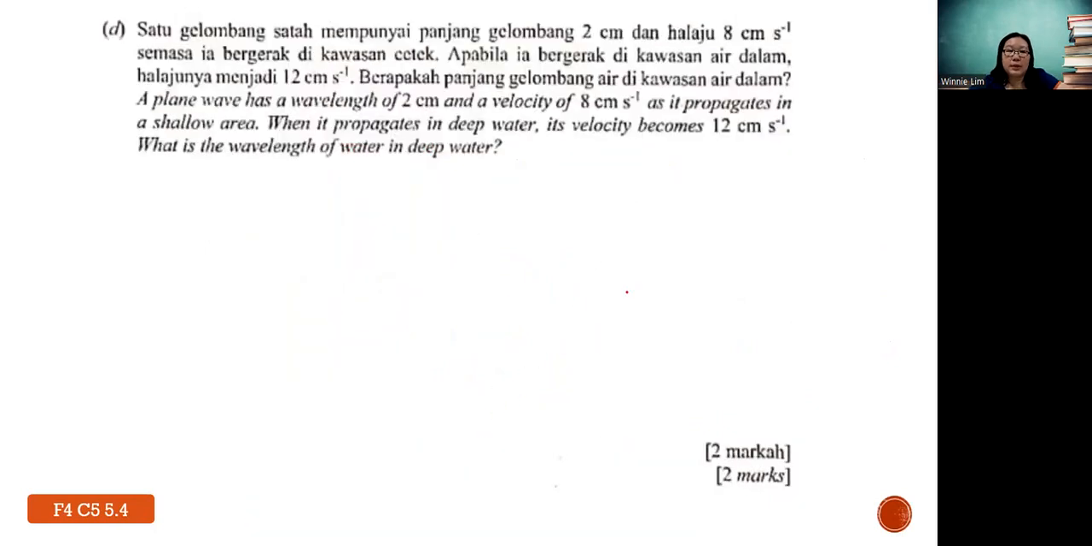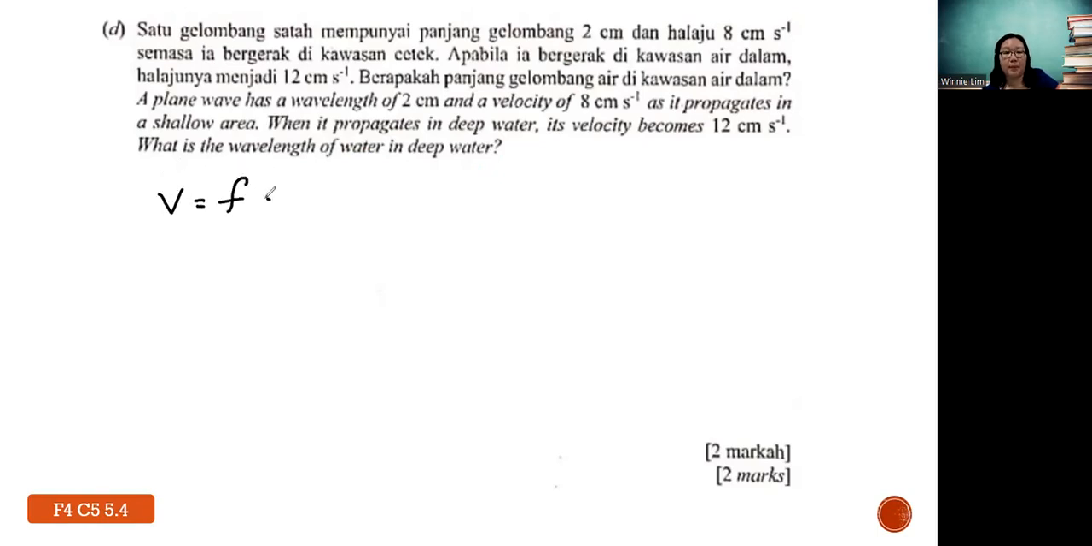Okay, then move on. Next part is on calculations. A plane wave has a wavelength of 2 cm and a velocity of 8 cm per second as it propagates in a shallow area. When it propagates in deep water, its velocity becomes 12 cm per second. What is the wavelength?